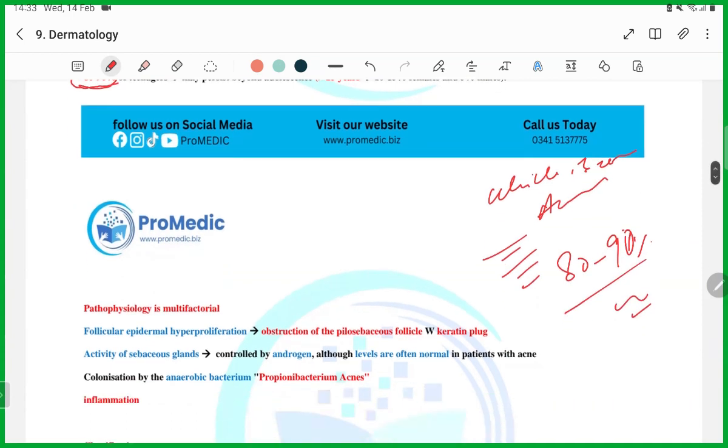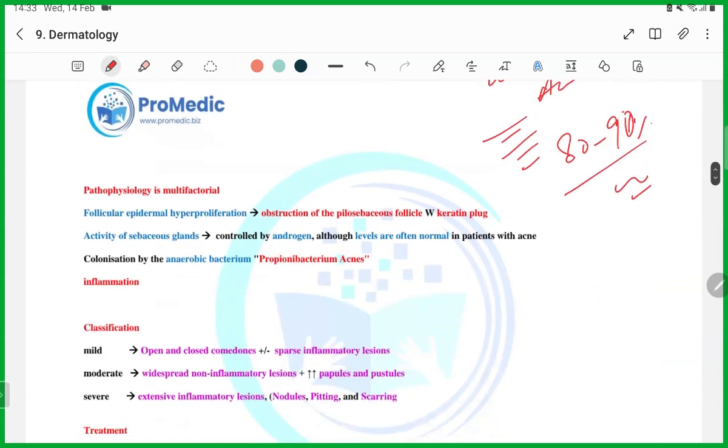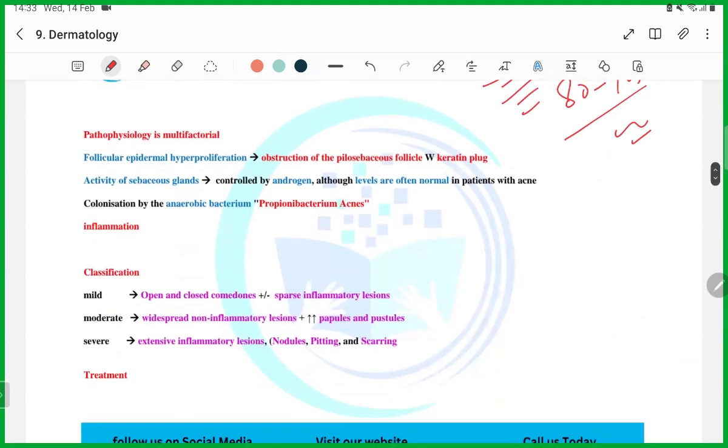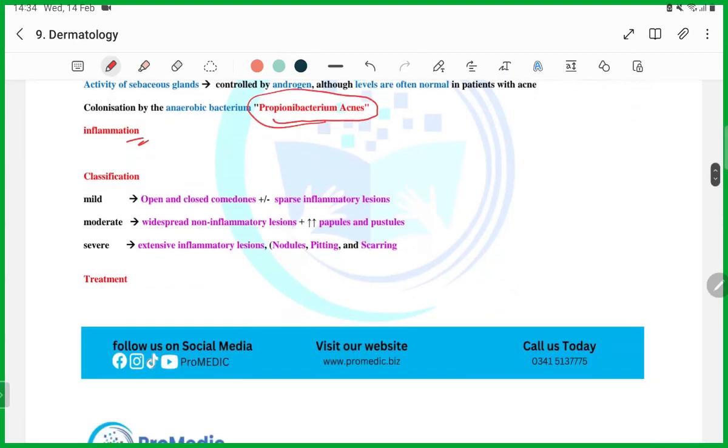Then what is the pathophysiology? We all know about acne: it is obstruction of the pilosebaceous follicle. Because of this obstruction there is acne formation, and there is a bacterium called Propionibacterium acnes, which causes inflammation, and because of this it happens.